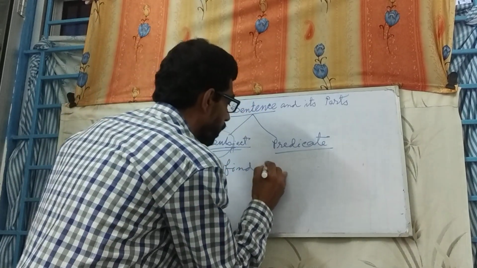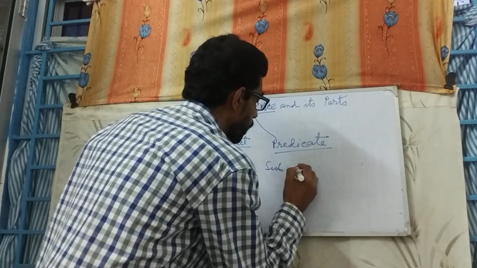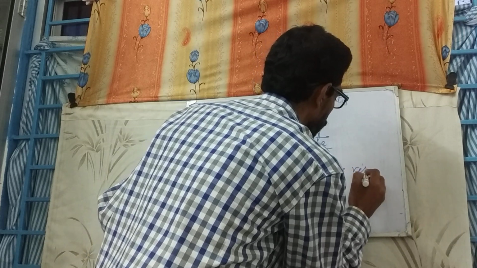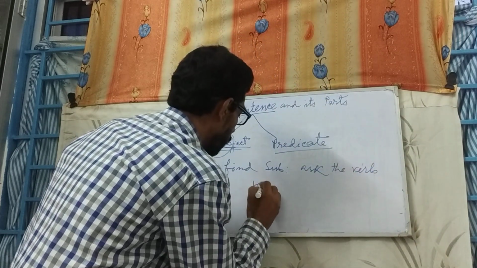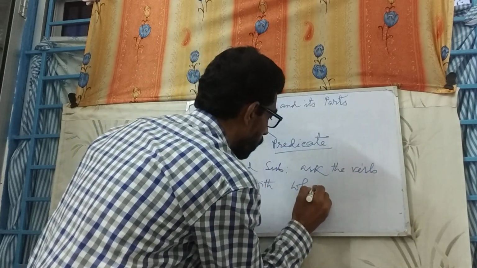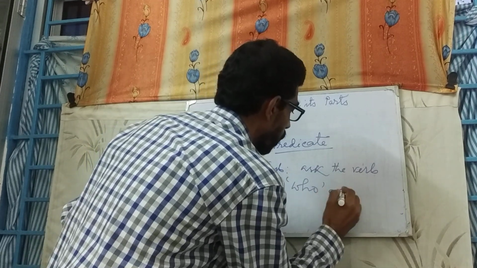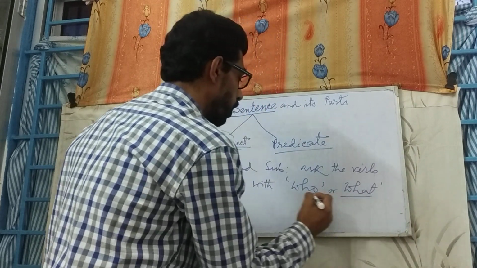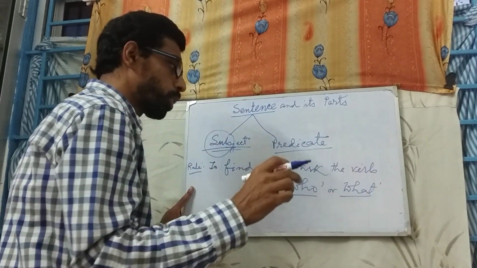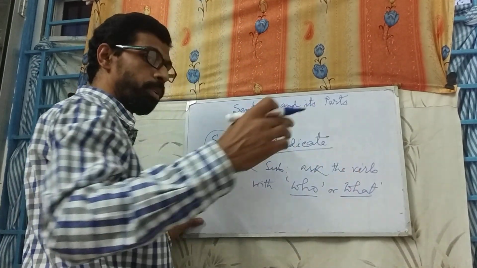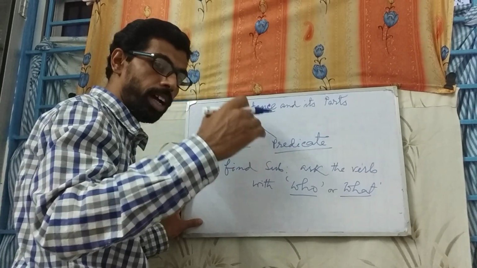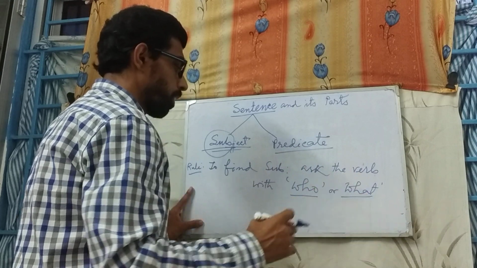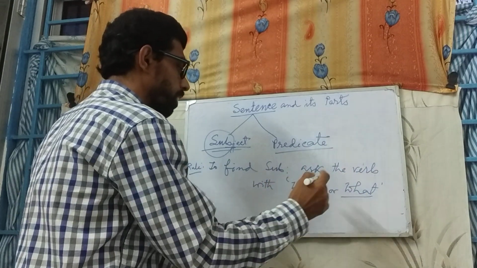To find subject, ask the verb with whom or what. Who or what. You will put who or what before the verb. Then you will ask who did this or who plays cricket. Then you will get the subject.